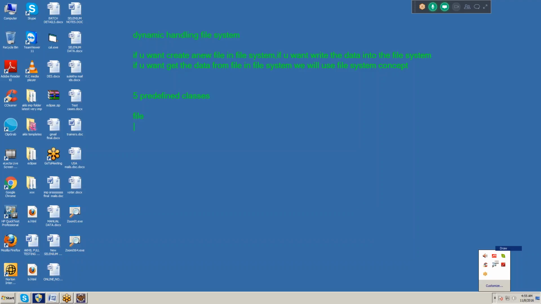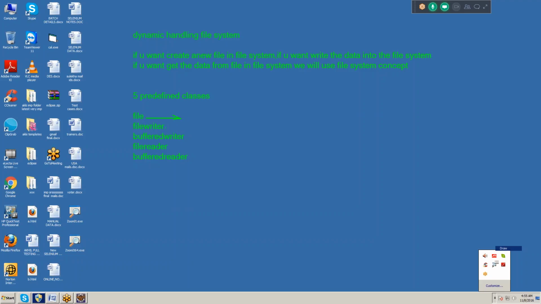So for that we are using 5 predefined classes: file, file writer, buffer writer, file reader, buffer reader. So using file, we can create a new file in file system.